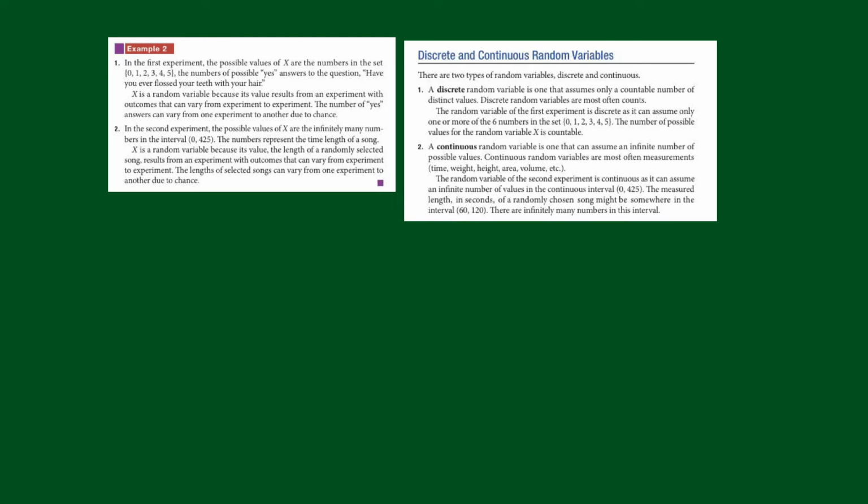So the random variable of our second experiment, that's continuous because it can assume any of the infinite number of values in this interval right here, 0 to 425 seconds. So the measured length in seconds of a randomly chosen song might be somewhere in this interval right here, right? It could be right in there. There are infinitely many numbers in that interval. So a random variable is going to be discrete if you're counting, and if you're measuring, it's going to be continuous.